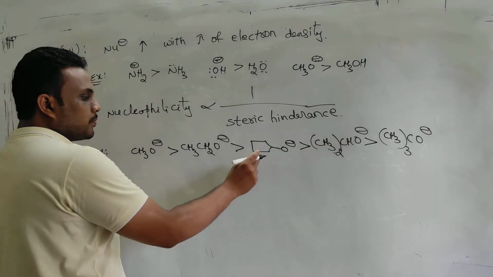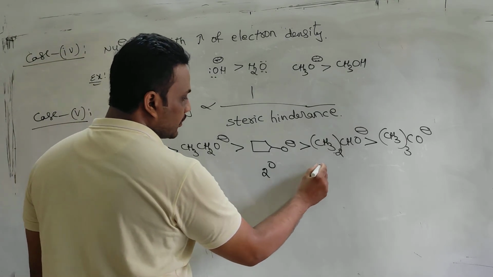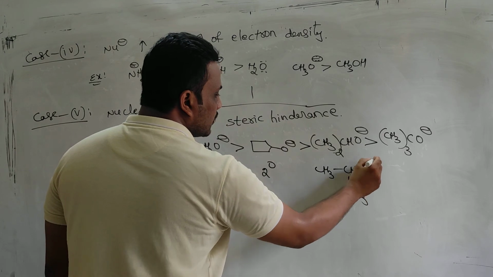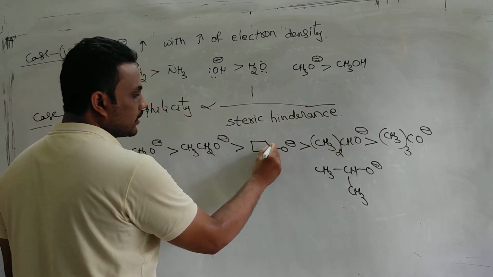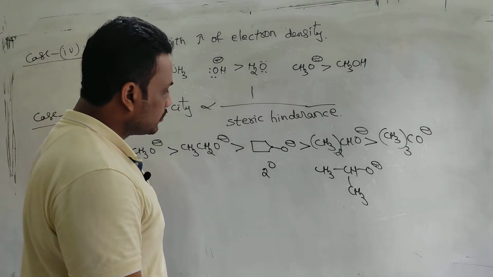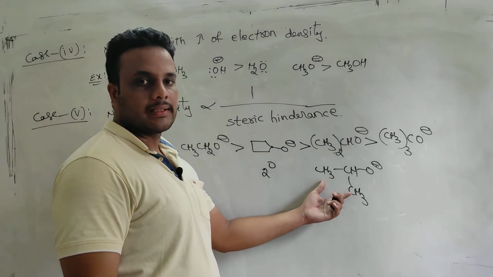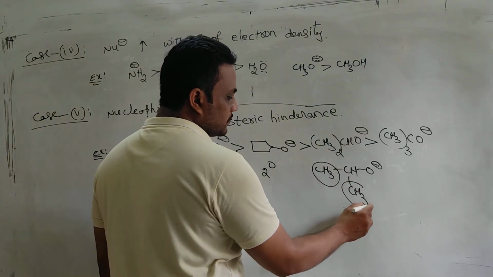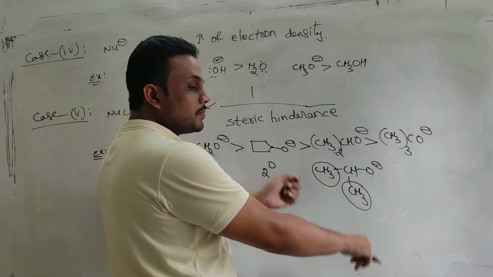Generally students face a problem here because this is secondary, this is also secondary, this is also secondary, this one is also secondary. Secondary carbon is there, here secondary carbon is there. But how is this more nucleophilic than this? You see here 2 alkyl groups are there. Although this is secondary, 2 different groups are there.